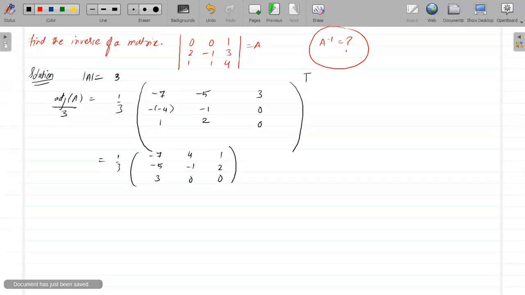Oh, sorry, this is minus of minus 1. Right? Just check if you're getting this. Minus 7, 1, 1, minus 5, minus 1, 2, and 3, 0, 0. Are we all getting this? This is 1.